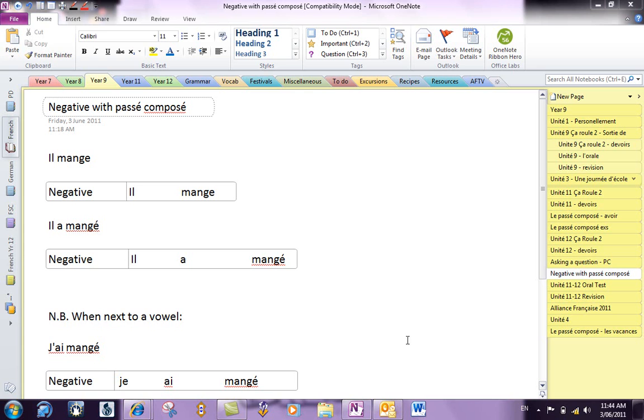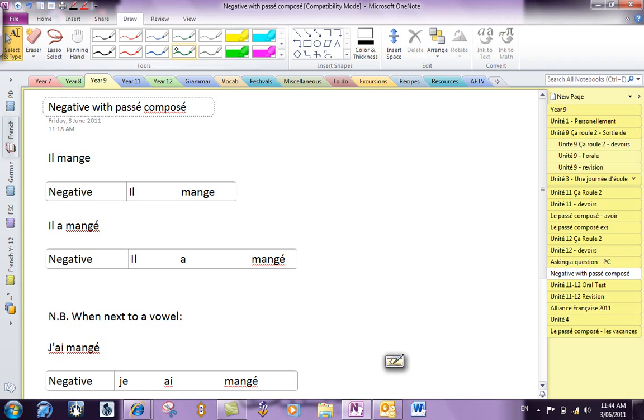We've done something in the negative before, in the present tense, haven't we? We have. In fact, I've got an example here. When we put something in the negative, do you remember what we do? We sandwich the verb with ne and then pas at the end. That's right. And remember, they're like pieces of bread sandwiching the verb in the middle. The verb is the meat in the sandwich, isn't it? So ne and pas are like pieces of bread.